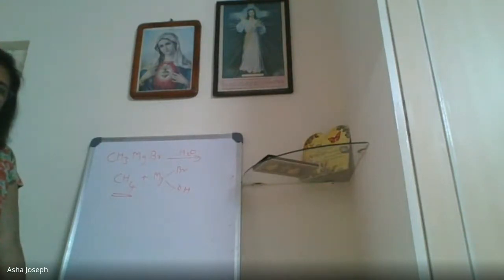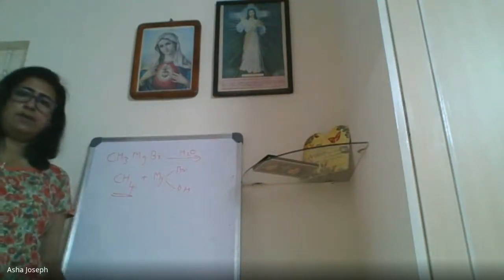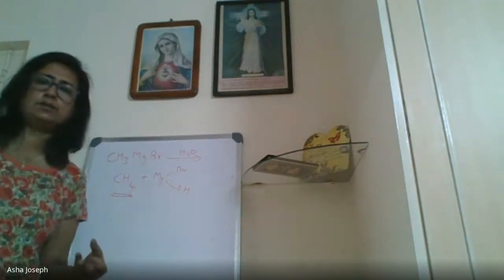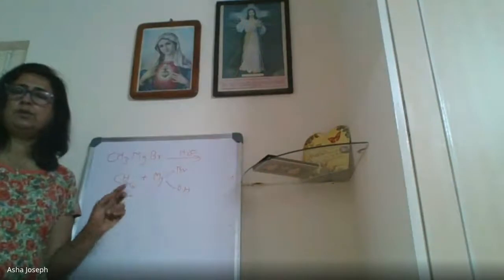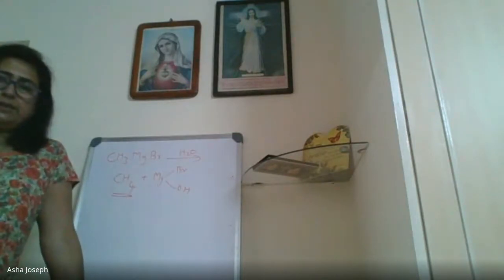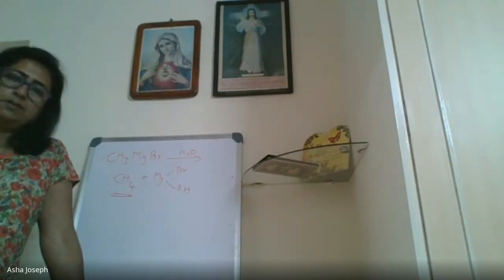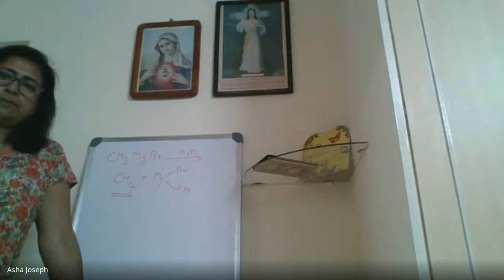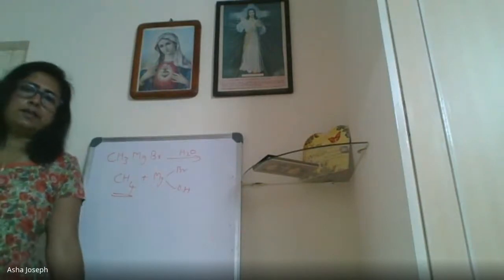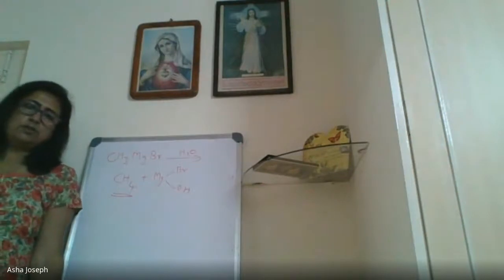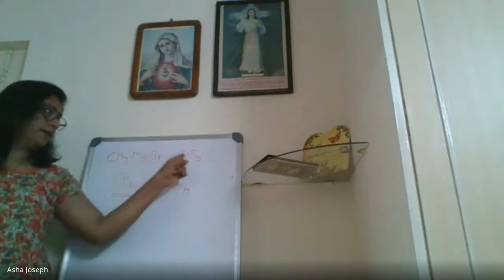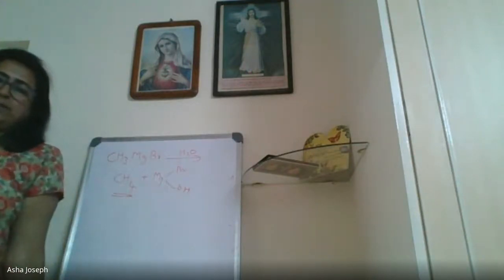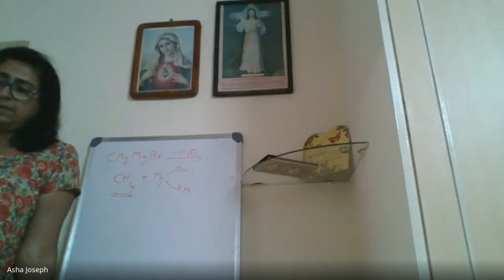Okay. And the question will be, if there are traces of moisture or water, the Grignard reagent will be converted to methane. So in the case of Grignard reagent, it should be completely dry. No moisture or water should be there. That will be the question. When you prepare Grignard reagent also, moisture or water should not be there. Why? What is the reason? Because Grignard reagents will react with water to form the hydrocarbon. That is one question. The second type of question we will see later.